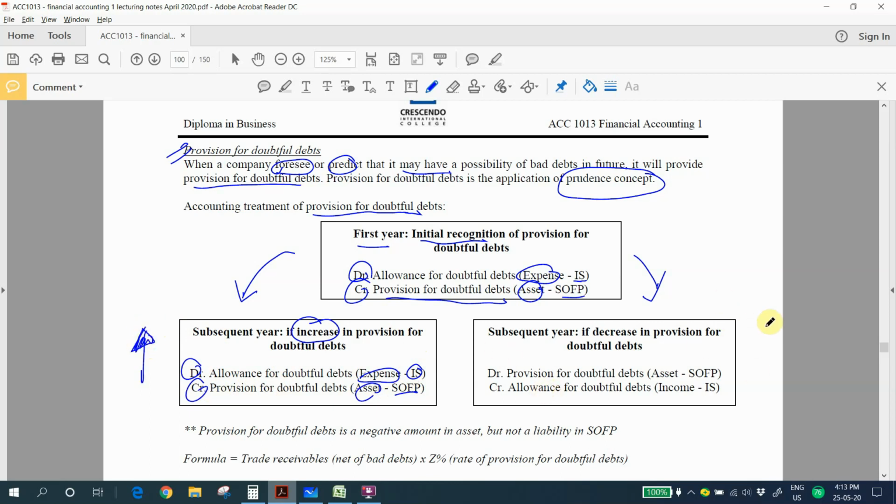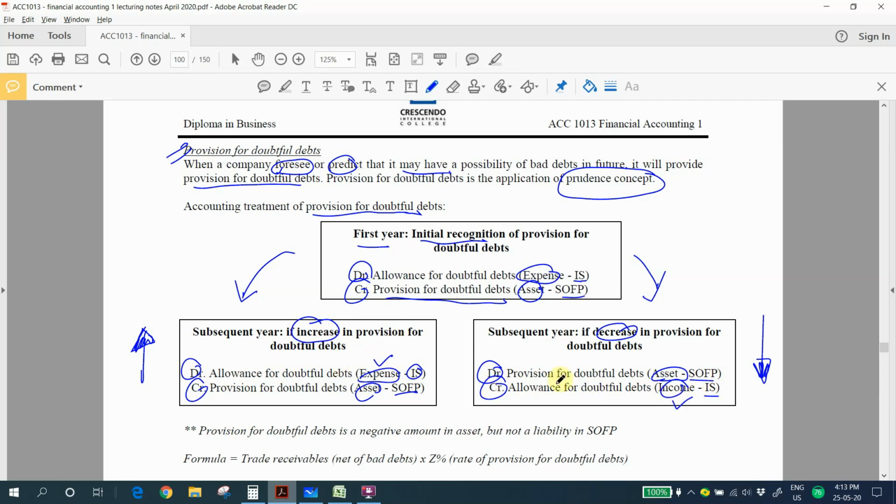The second situation is when your provision decreases in a future year. When your provision decreases, you have to debit the provision for doubtful debts, which is your asset under SOP, and then you credit the allowance for doubtful debts, which is your income under the income statement. So you may get confused, sir, why this allowance for doubtful debts can be expenses and income?